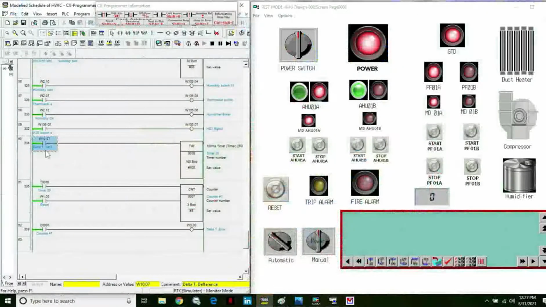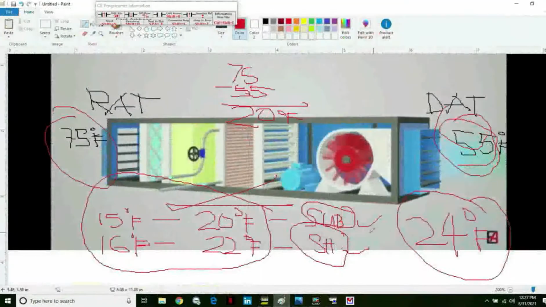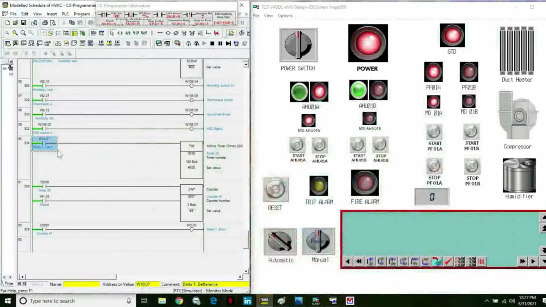So this one, as I have said, if the temperature difference is outside the operating range of the delta temperature, we are going to monitor the sensor of the return air temperature and the sensor of the supply air temperature.